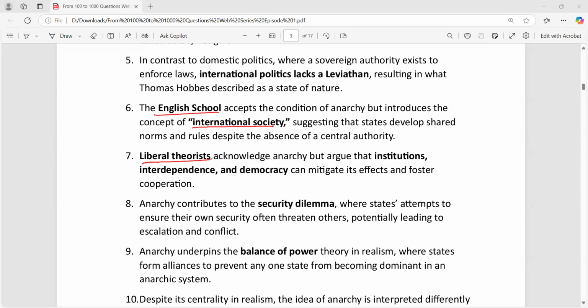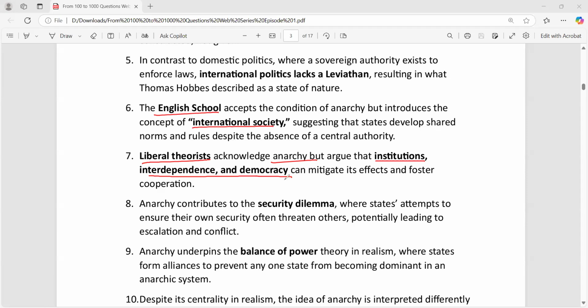Now, liberal theorists say that if you want to eliminate anarchy or reduce it, you could do that by establishing institutions and interdependence. That means the relations among the countries, also the trade among each other. So that's the point which you have to understand. And then democracy. Democracy is the best way to eliminate anarchy, they say.